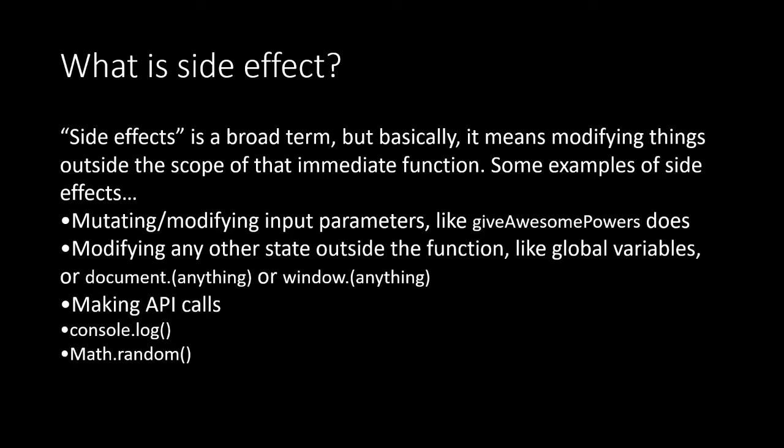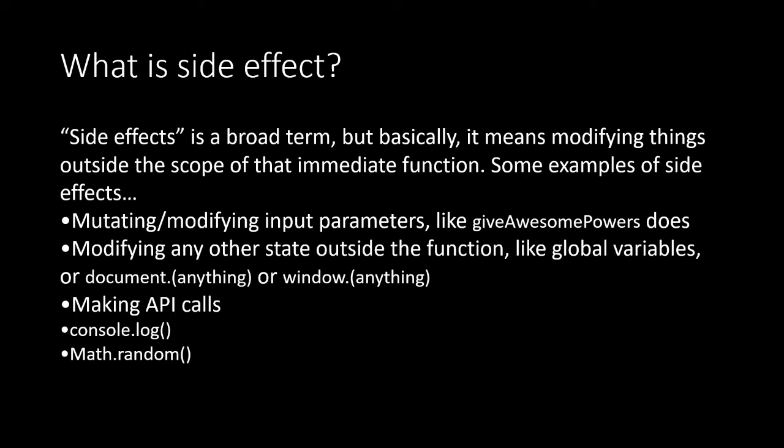For example, modifying input parameters in any of our functions, or modifying any other state outside the function like global variables, or document.anything or window.anything. Making an API call is also a side effect. console.log and calling Math.random are also considered side effects. So I think you get a little bit of an idea of what a side effect is.